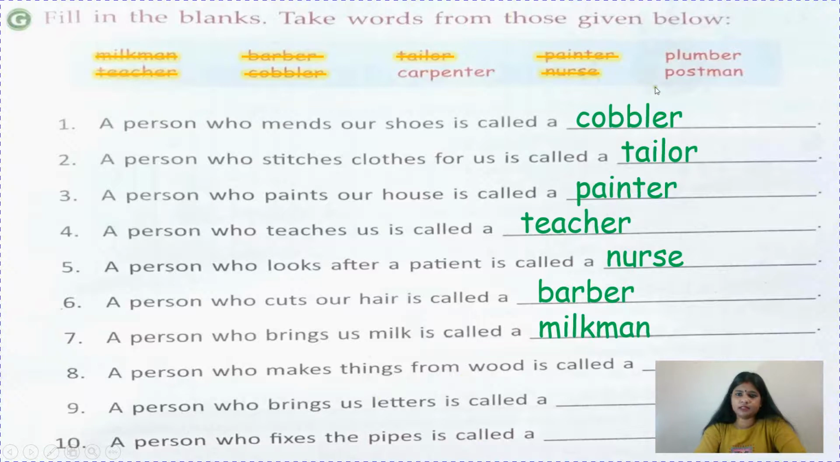A person who makes things from wood is called a... yes, see, three answers are left. So I can see here only carpenter is the correct answer. A person who brings us letters is called a... children, now